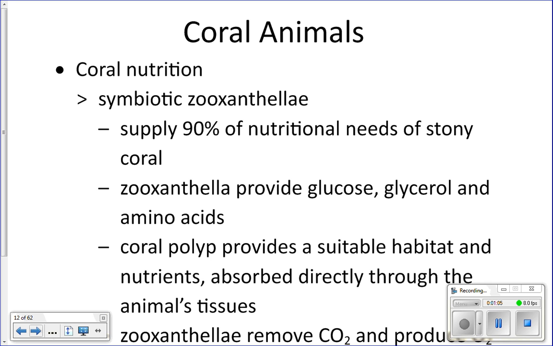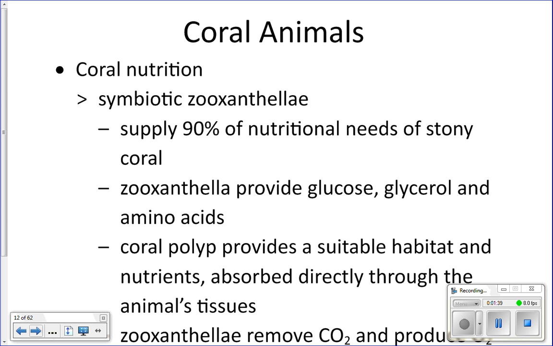So they actually have a mutualistic relationship with this algae, and they're little single-celled algae that live inside of their bodies. And those little algae, the zooxanthellae, do photosynthesis, right? Because they're plants. So they do photosynthesis, and they give the coral oxygen and glucose. Okay, so oxygen for respiration and glucose for getting energy, right? And then the corals will take that oxygen and glucose, and they will do cellular respiration and pass to the zooxanthellae the carbon dioxide and all of the nutrients and stuff that they need for photosynthesis. So it's a mutualistic relationship.